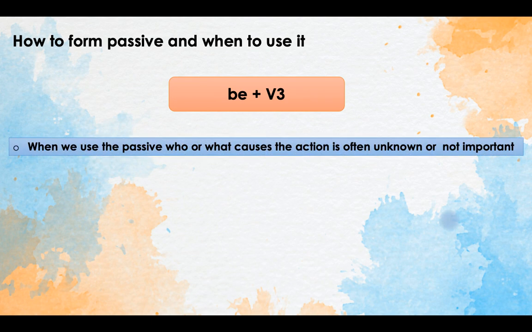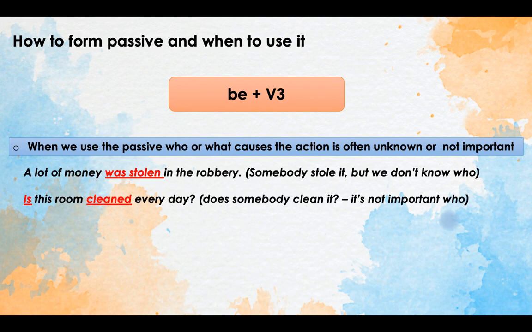So when do we use it? As I have already told you, when we use the passive, who or what causes the action is often unknown or not important. The result of the action is more important for us in this case. Look at this sentence. A lot of money was stolen in the robbery. Was stolen is the passive form of the verb steal. Para çalındı. This is the meaning. Somebody stole it, but we don't know who.